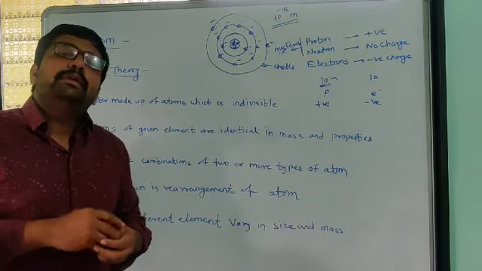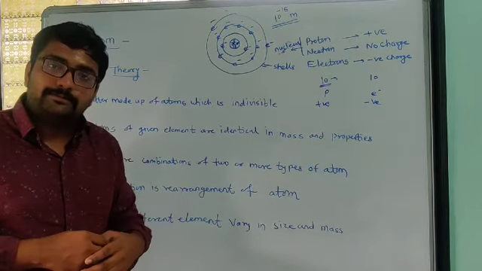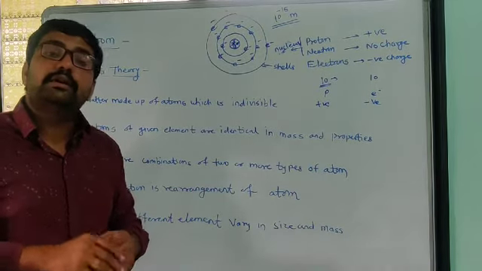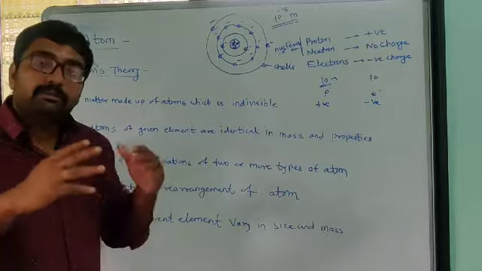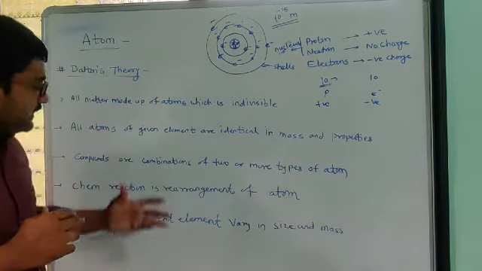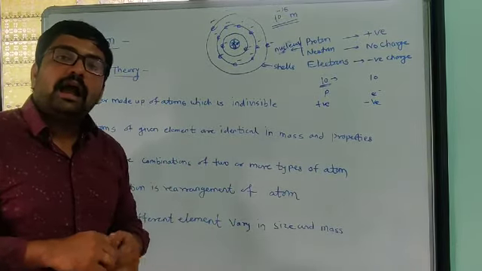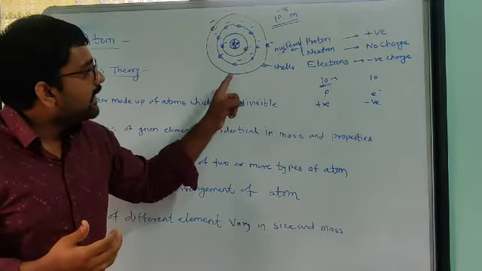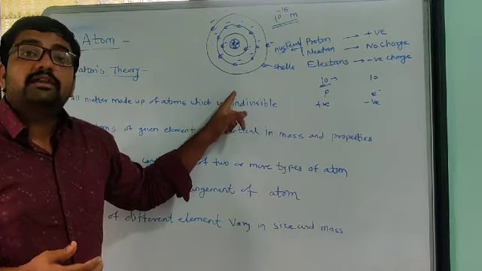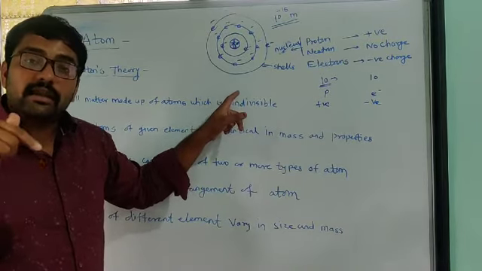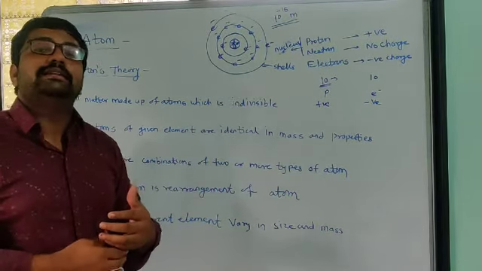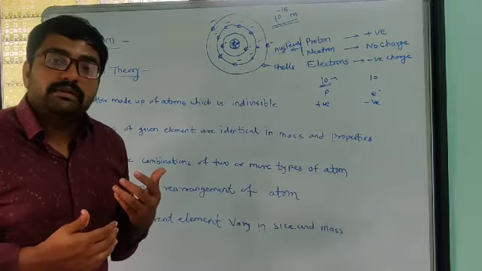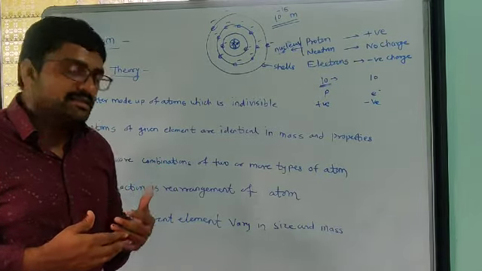People just suggested whatever they thought or felt about the atom and proposed it in their theories. How the developments in their theories took place and how we came here, that is what we have to see in this chapter. These different theories and predictions of people, we have to see in this chapter.